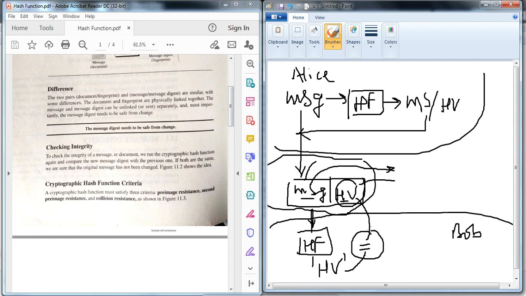If the message is modified, the integrity is broken. If the message is not modified, if it is the original message, then we can say that integrity is maintained.